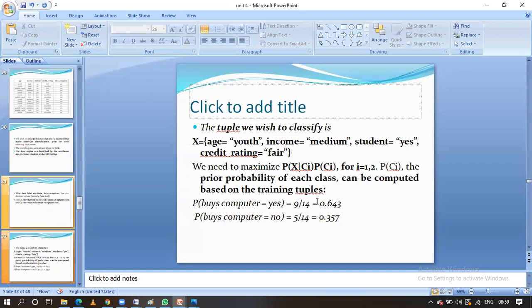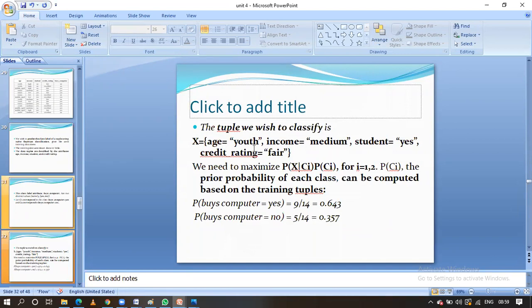These are the prior probabilities that we have calculated here, guys. Probability of Ci equal to C1 we have calculated, and probability of C2 also. C2 is related to buying a computer equal to no, and C1 is related to buying a computer equal to yes, guys. Okay, so this is the test record.